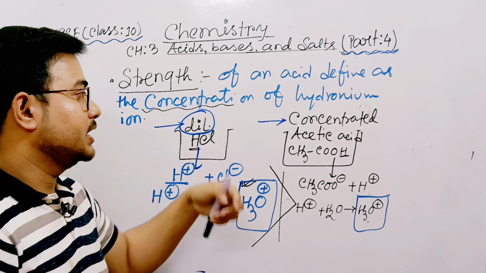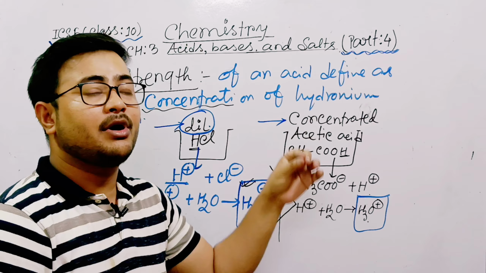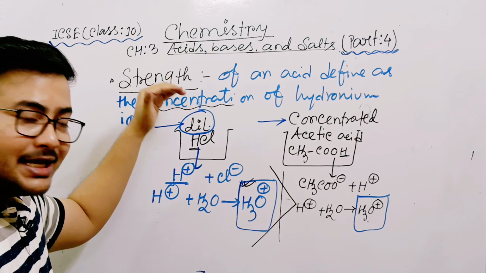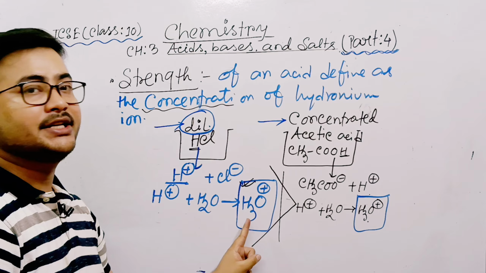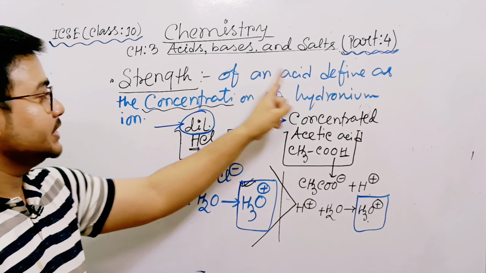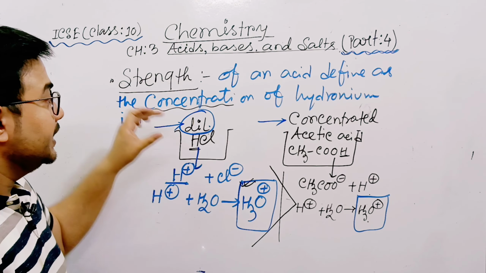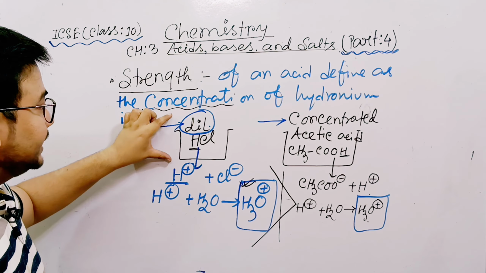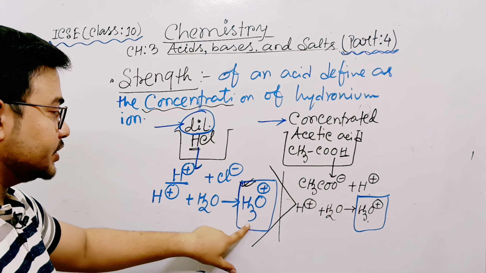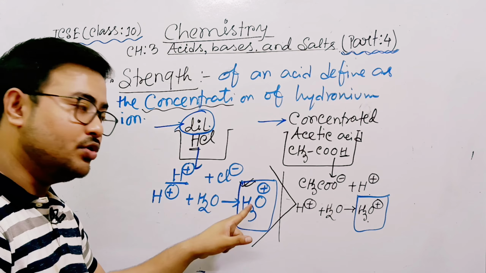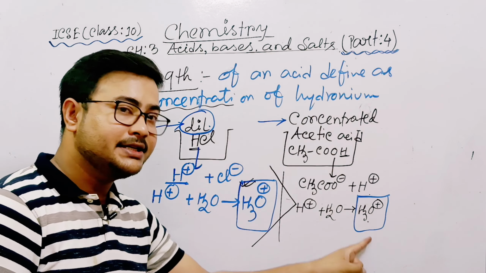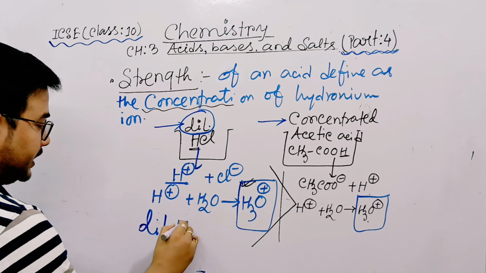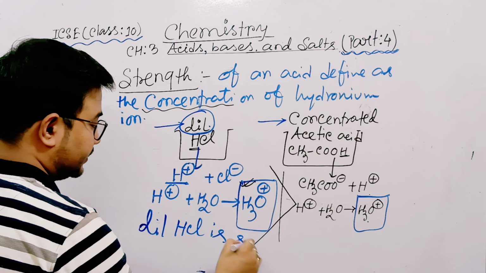So dilute or concentrated indicates the amount of water, not the strength. Strength means completely the concentration of hydronium ion. Even in dilute HCl, if the concentration of H3O+ is more than in concentrated acetic acid, then dilute HCl is stronger